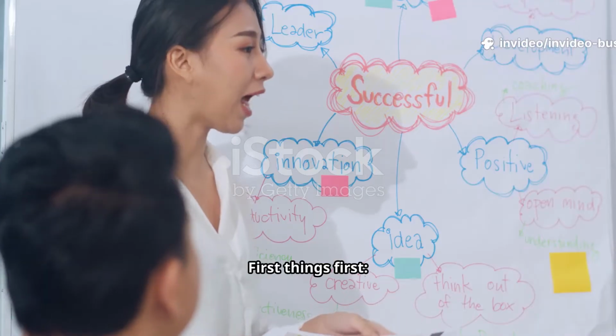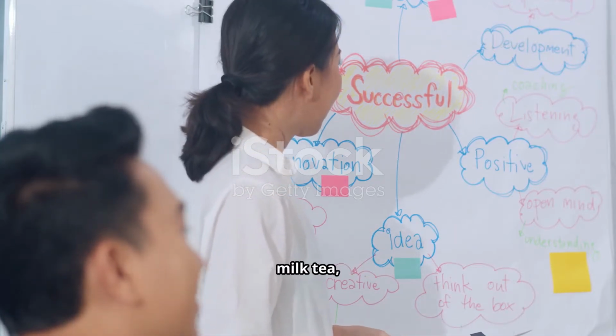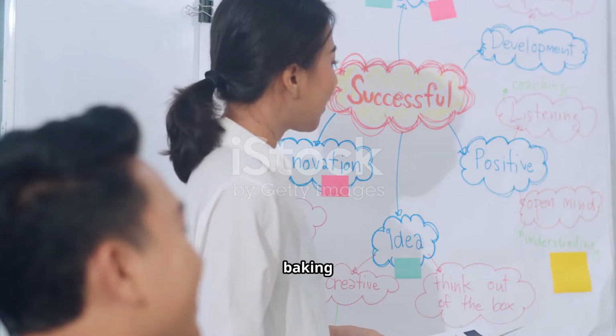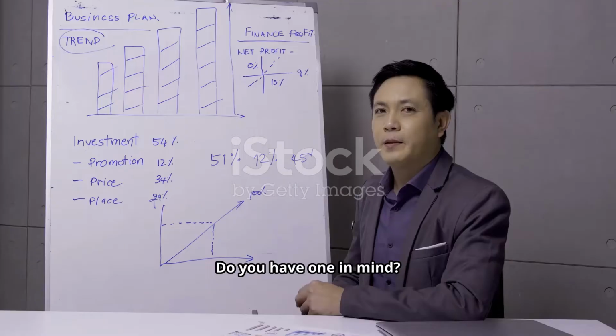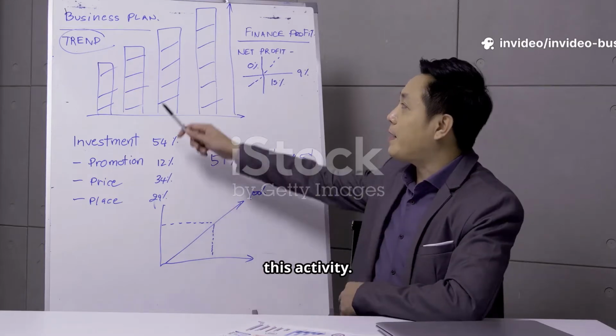First things first, let's pick an idea. Don't worry about making it perfect. It could be selling milk tea, repairing phones, tutoring online, baking cookies, anything you like. Do you have one in mind? Great. Hold on to that idea because we'll use it throughout this activity.